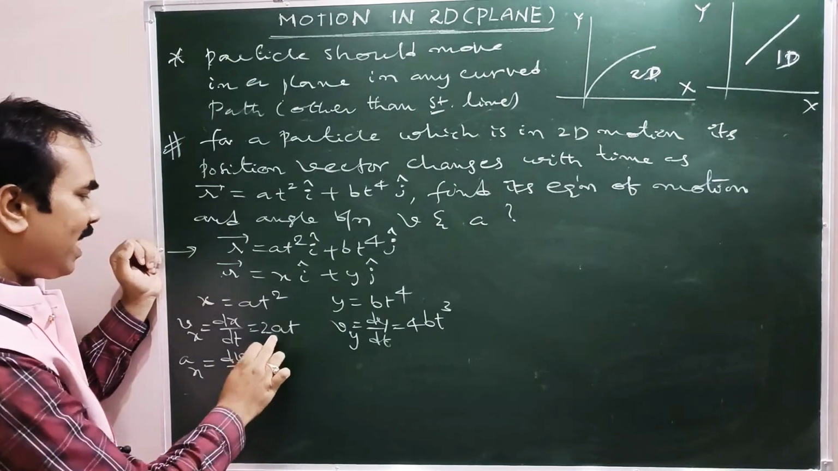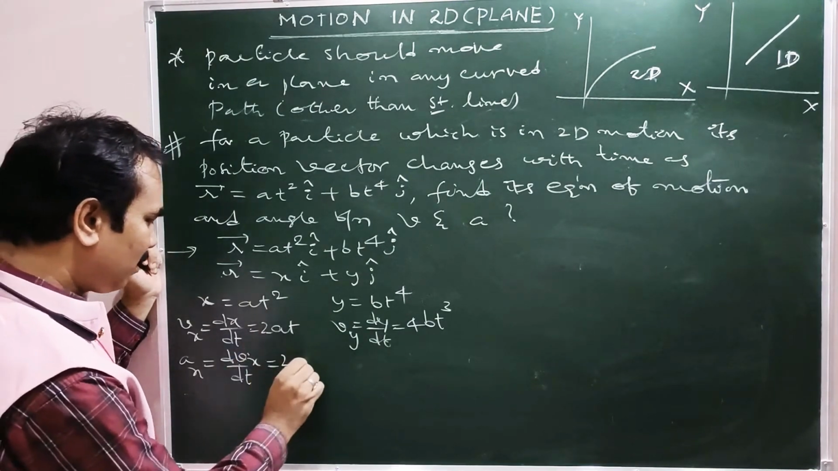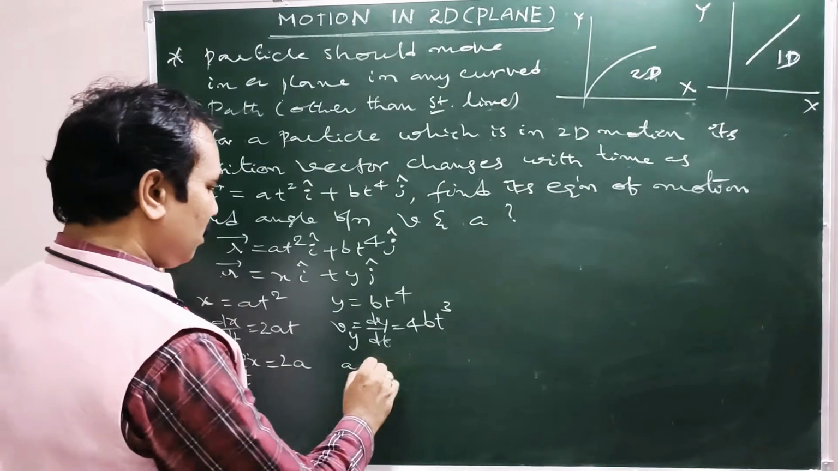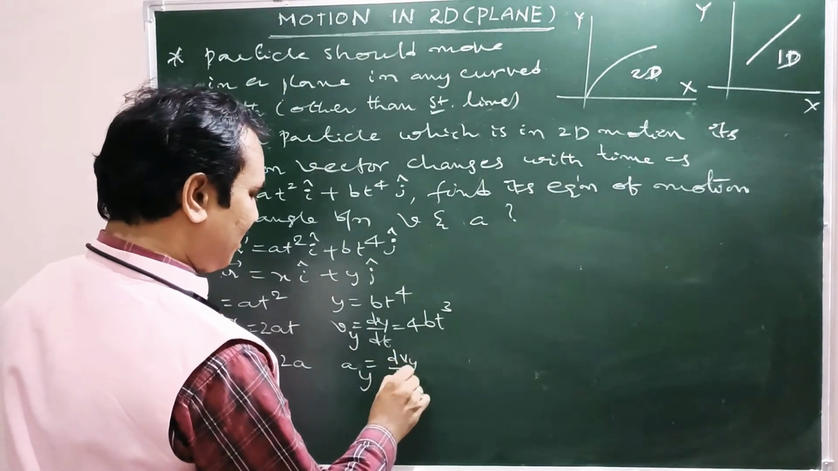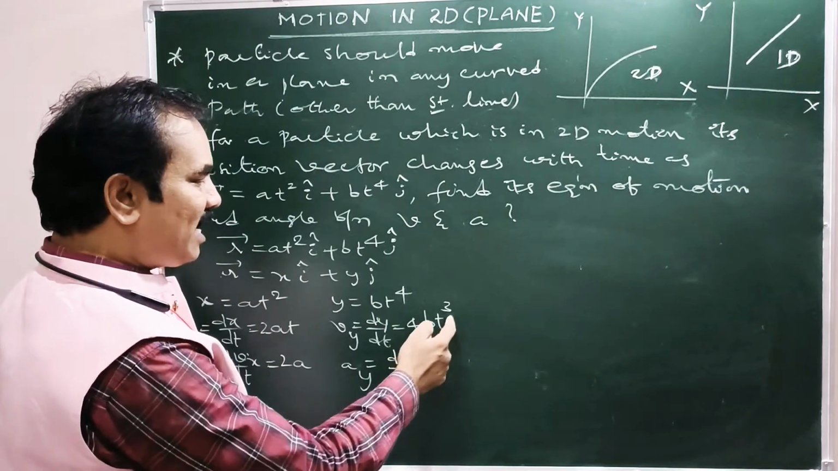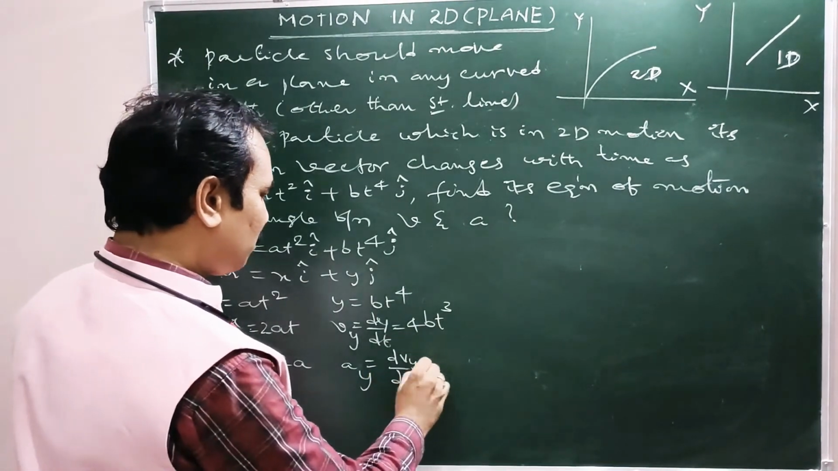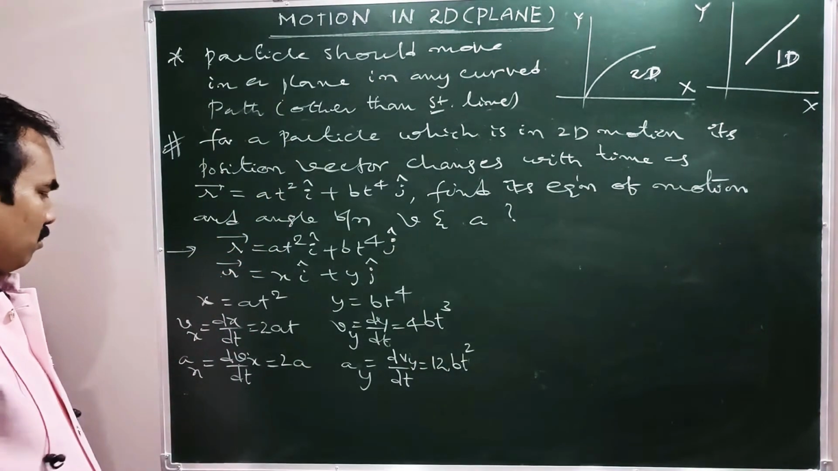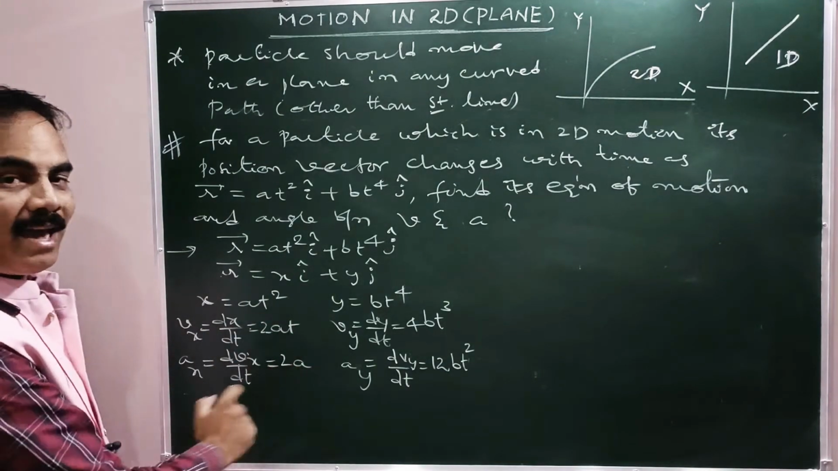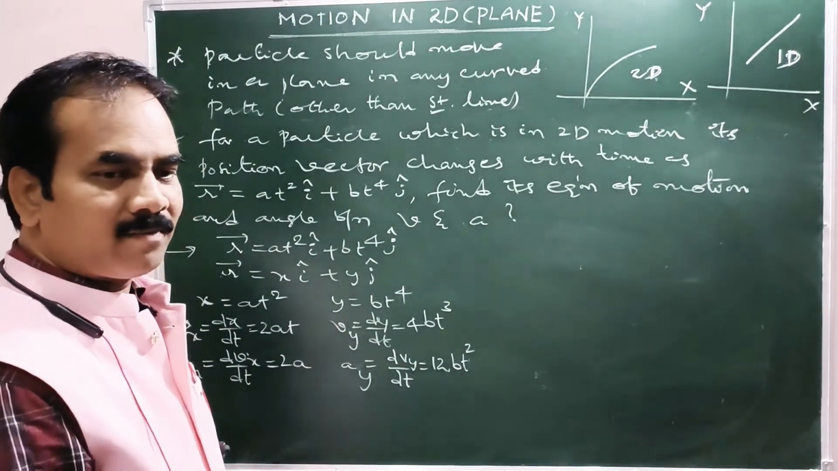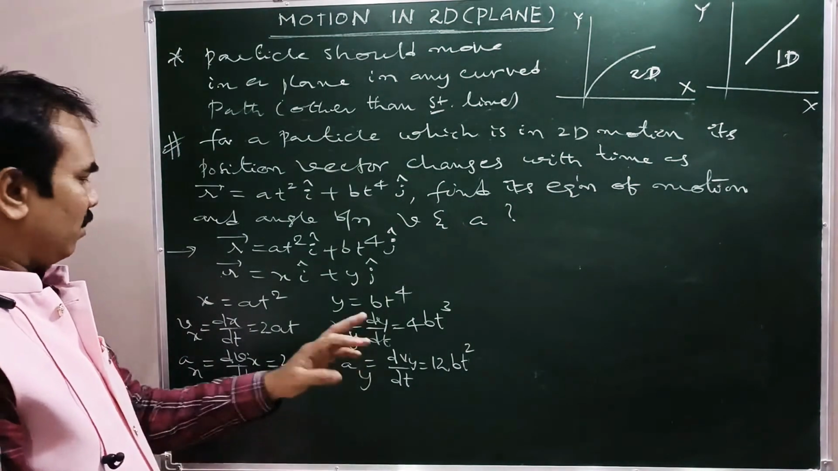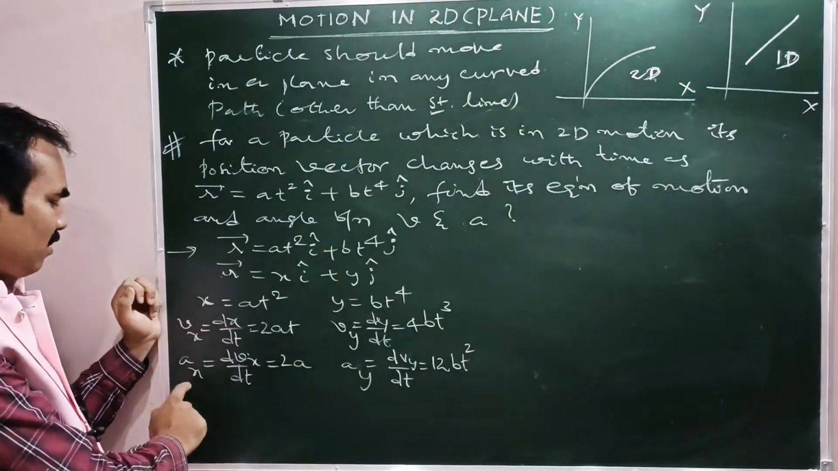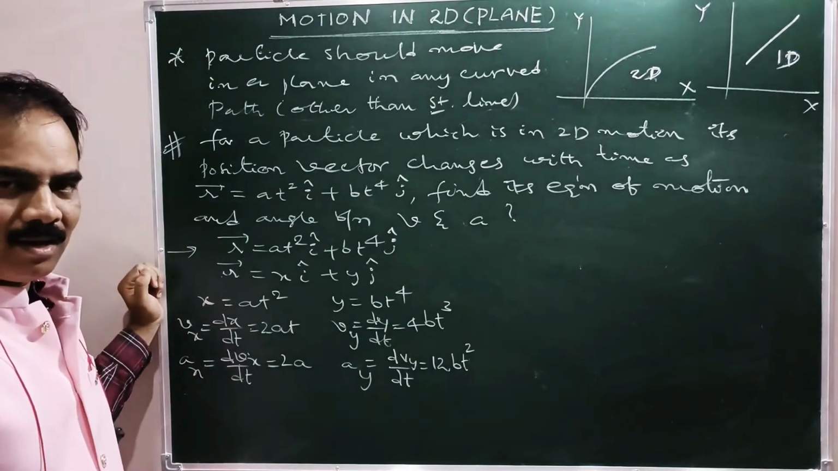That is 2a into d by dt of t means 1, that is 2a. Similarly, y component of acceleration is equal to dV_y by dt, right? Now 4b into d by dt of t cube means 3t square, 3 into 4 is 12, so 12bt square. So these are x and y components of velocity, these are x and y components of acceleration, right? Now what is net velocity here? Root over V_x square plus V_y square. What is net acceleration here? Root over a_x square plus a_y square, right?